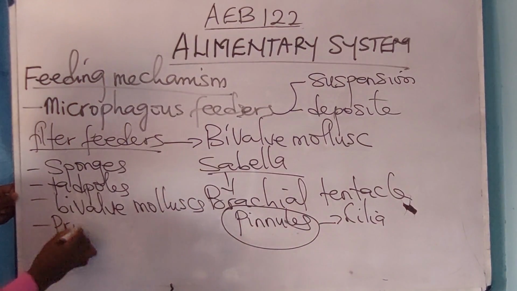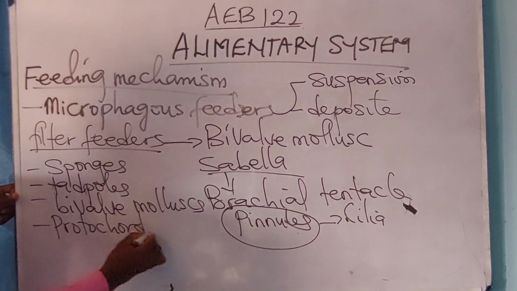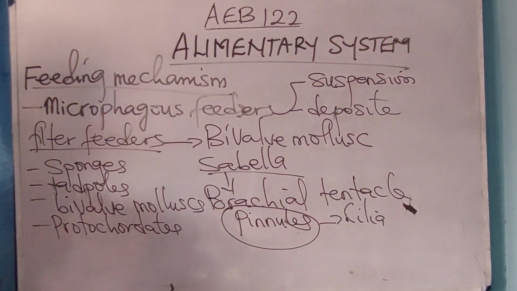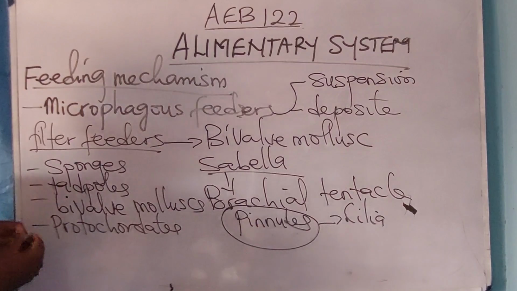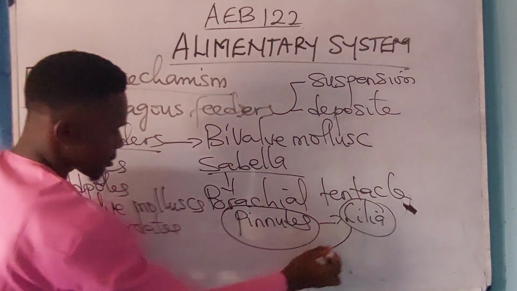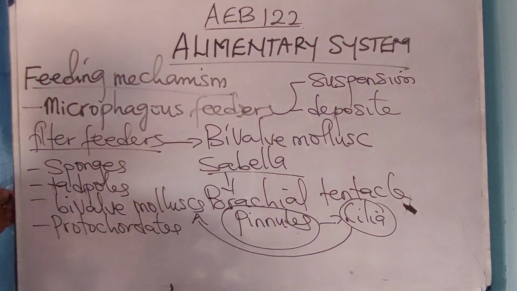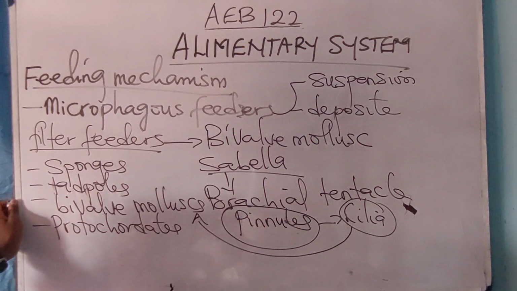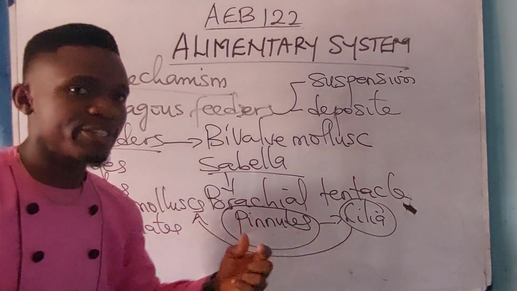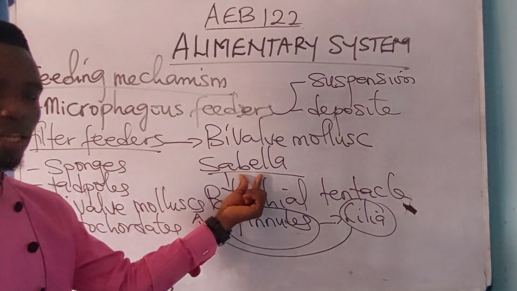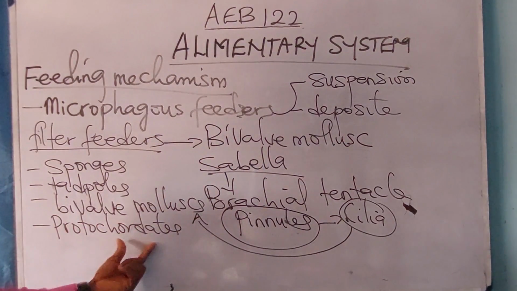And we now have protochordates. These organisms feed with cilia. They use cilia as their feeding organ. Please don't forget this. Which of the following organisms uses cilia as feeding organ? A type of beautiful polychaete having branchial tentacles surrounded by cilia is called which of these? It is the sabella. I said bivalve mollusks, protochordates, tadpoles, sponges, they all feed using the cilia.